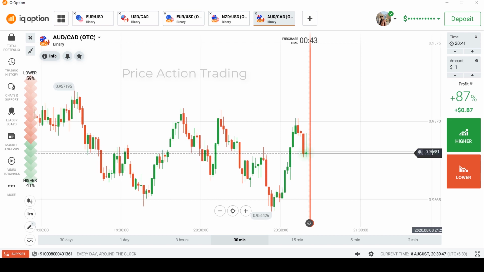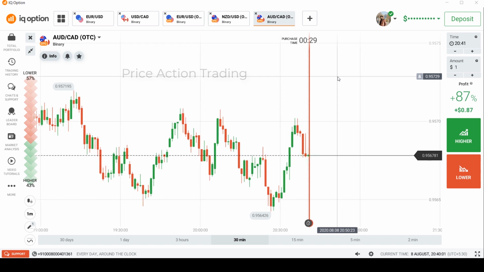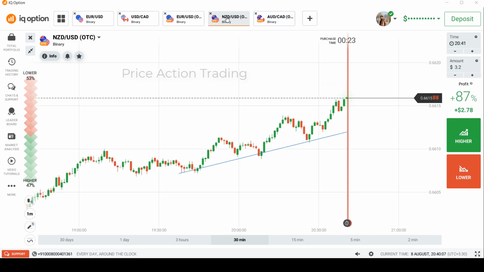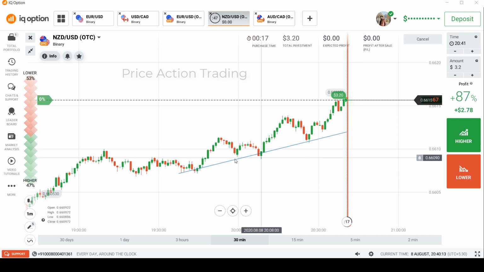I'm in the AUD CAD pair now, and the polarity of this currency pair seems to have reversed, and we can't get the higher high trading opportunity. And the video I wanted to make is more concentrated towards higher high. That means only call option, not a put option. So I'm going to move towards the other currency pair, NU, and I'm going to call the NU.